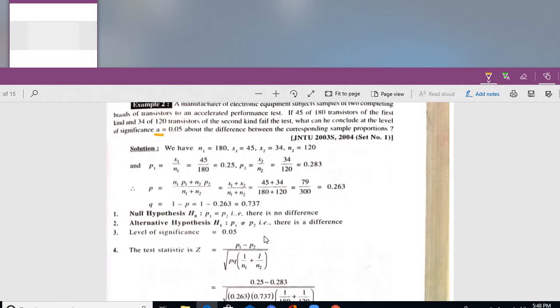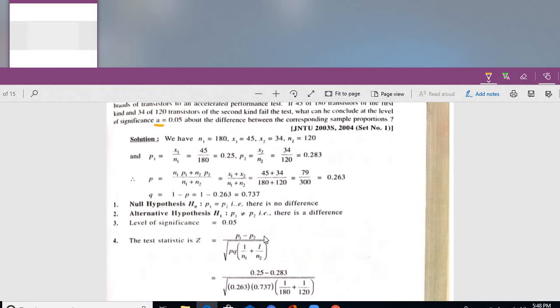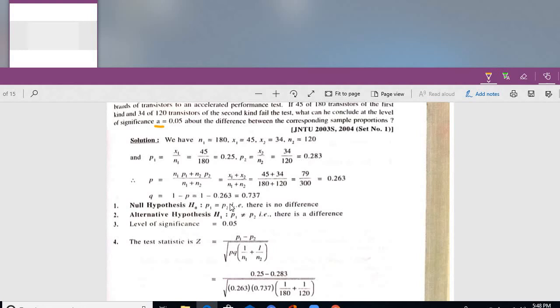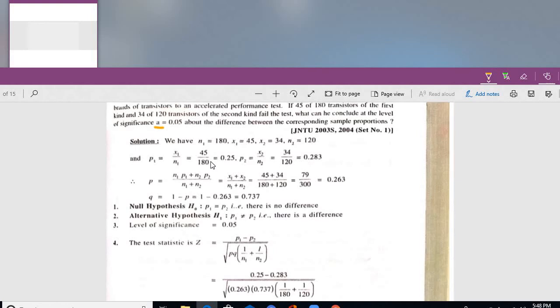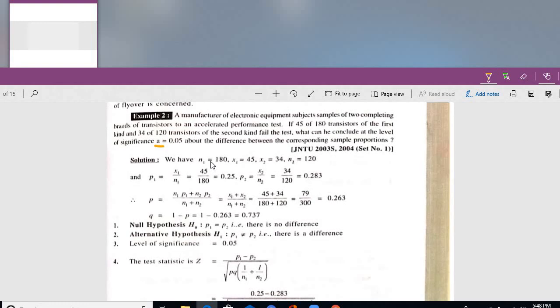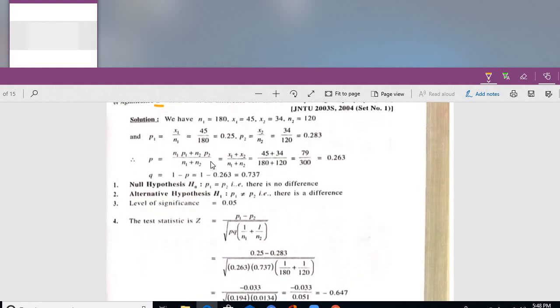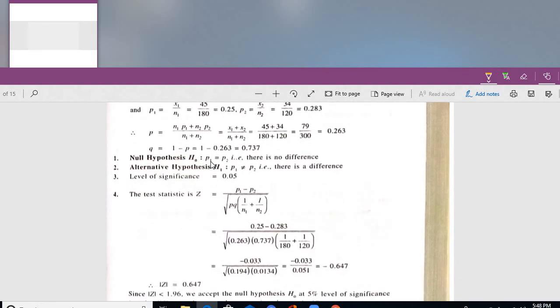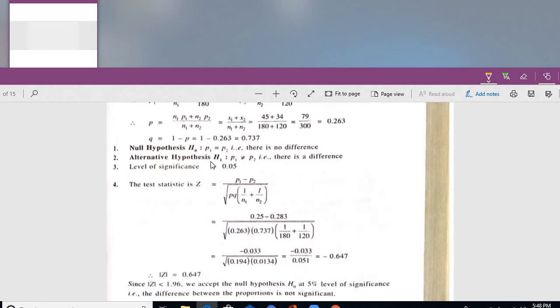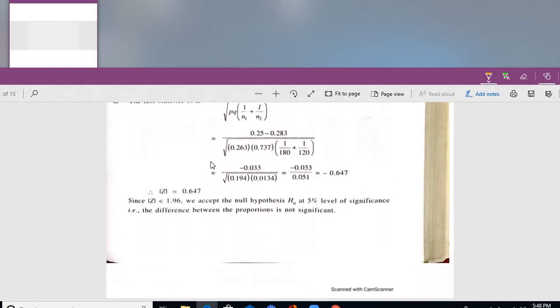Null hypothesis, always, the two proportions have no significant difference. P1 is equal to P2. What is the meaning of that? The difference between the corresponding sample proportions is what he is asking about, as far as the electronic equipment samples are concerned. Level of significance 0.05. Test statistic is equal to P1 minus P2 by root over PQ times 1 by N1 plus 1 by N2. Calculate the value, take the absolute value.